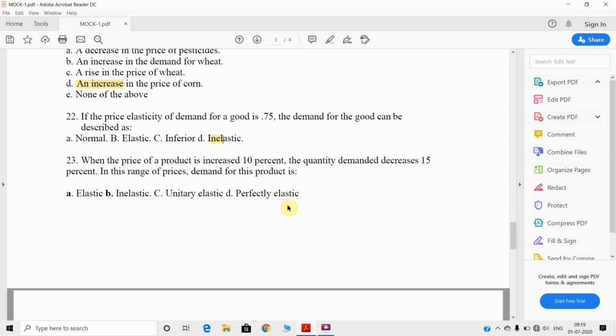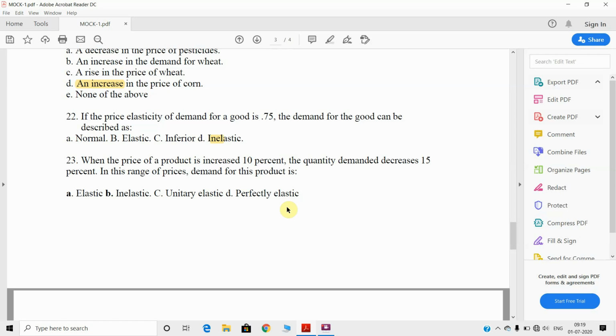Next, come to 23. When the price of a product increases 10%, the quantity demanded decreases 15%. In this range of price, the demand for this commodity: the change in price is only 10%, while the quantity demanded decreases 15%.